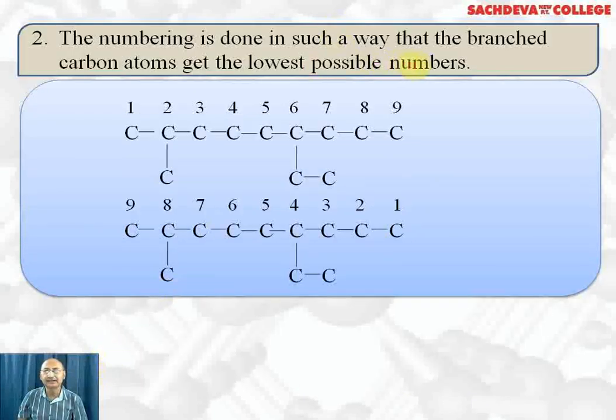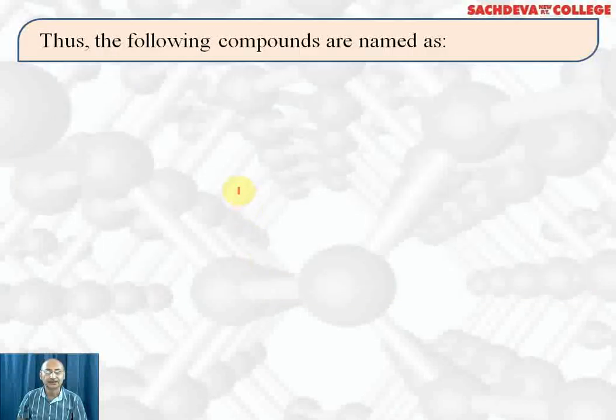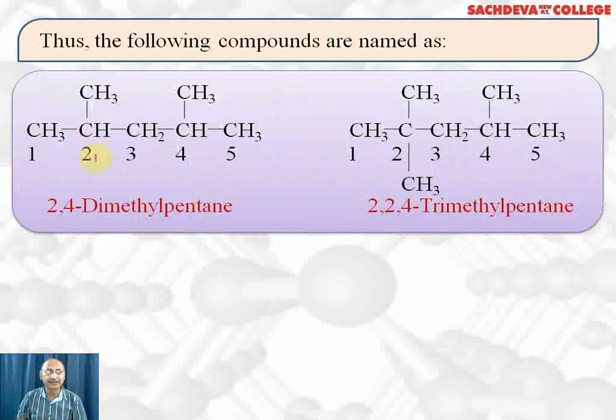Numbering is done in such a way that the branch chain carbon atoms get the lowest possible numbers. In the first case, the branch chain carbons are getting second and sixth number. If we start counting from this side, the branch chain carbons will get numbers 4 and 8. So the first one is the correct numbering, the second one is the wrong numbering. Thus the following compounds are named as follows.